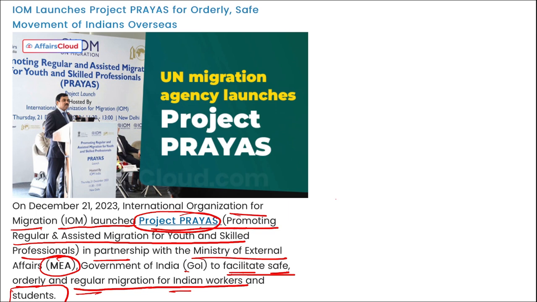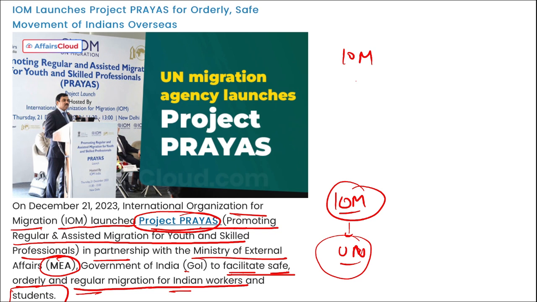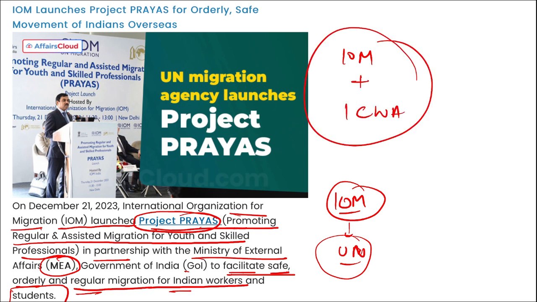And I just mentioned that this was launched by a UN migration agency, and it is IOM, that is International Organization for Migration. This is a department of the United Nations only. Also, one more thing we can say, this project is a joint collaboration between International Organization for Migration India and Indian Council of World Affairs. They together launched this project Prayas.